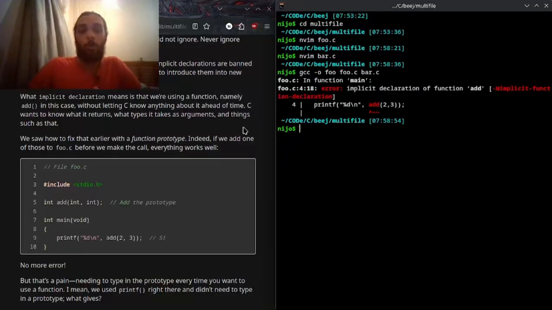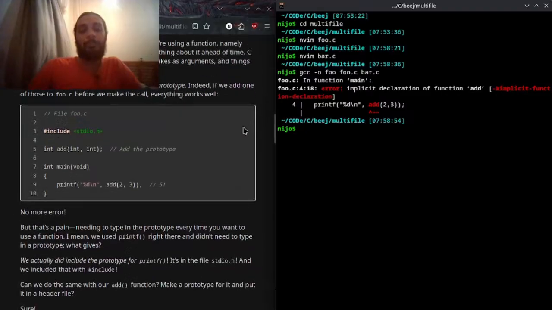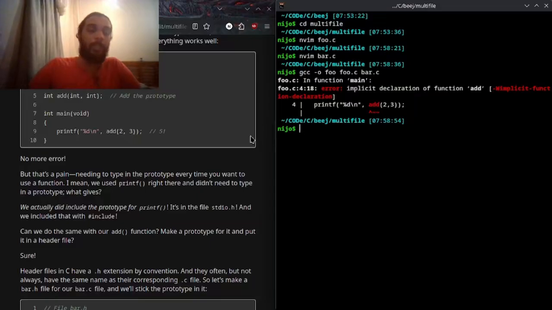C wants to know what it returns, what types it takes as arguments, and things such as that. We saw how to fix that earlier with the function prototype. Indeed, if we add one of those to foo.c before we make the call, everything works well. No more error, but that's a pain, needing to type in the prototype every time you want to use a function. I mean, we used printf right there and didn't need to type in a prototype. What gives?